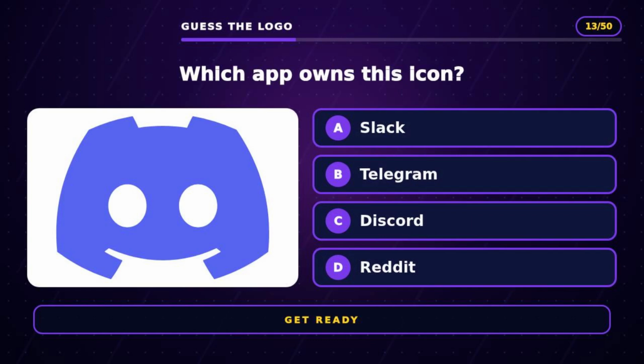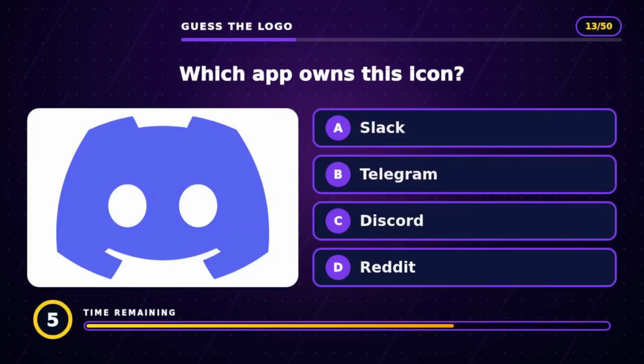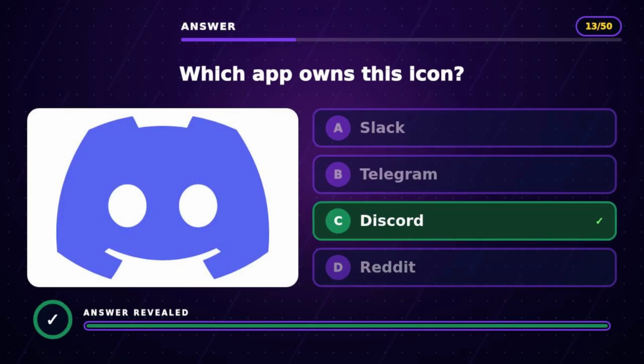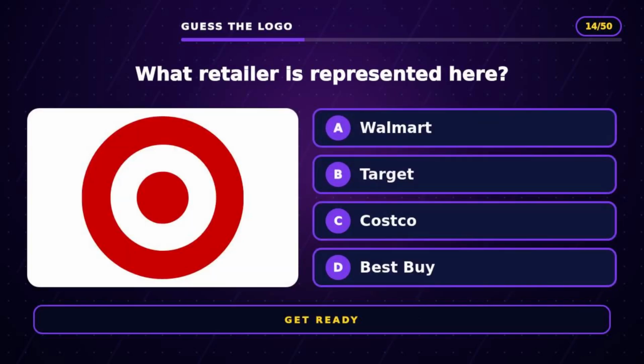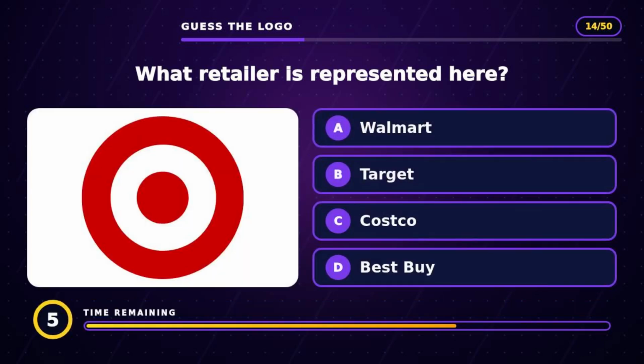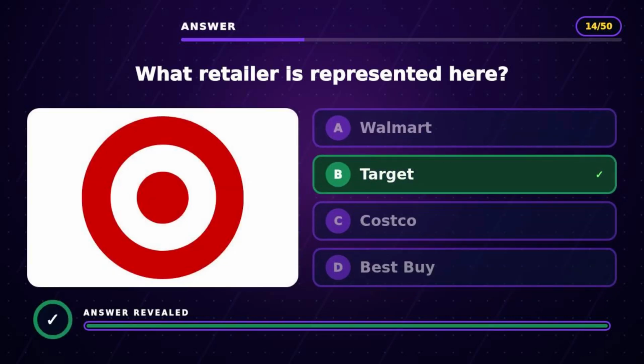Question 13. Which app owns this icon? The answer is C, Discord. Question 14. What retailer is represented here? The answer is B, Target.